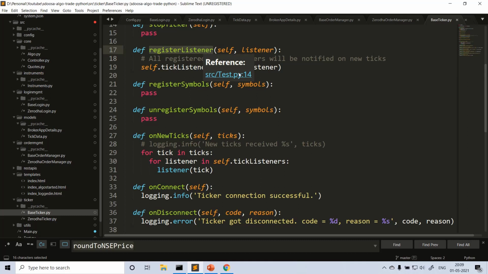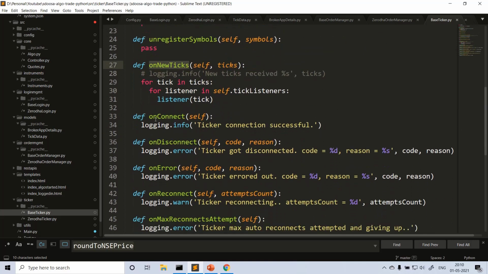So what is this register listener? When you start the ticker, other components outside of this ticker want to get the ticks. How do they get them? It's a callback mechanism, right? When you start the ticker, you will keep getting ticks from the broker, and this on new ticks function is called here. I'll get multiple ticks each time from the broker. I need to serve each listener, so I loop through the ticks and loop through the listeners, passing each tick to each listener registered here. Those are called tick listeners, okay?